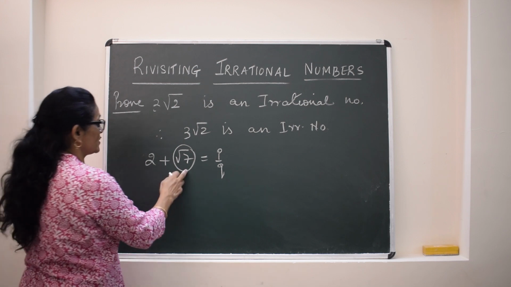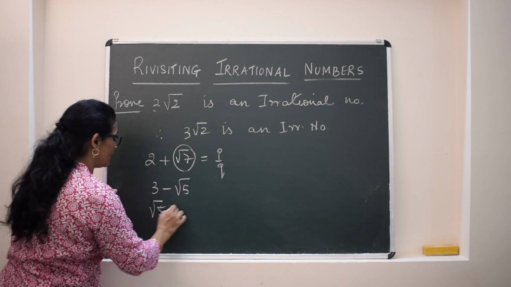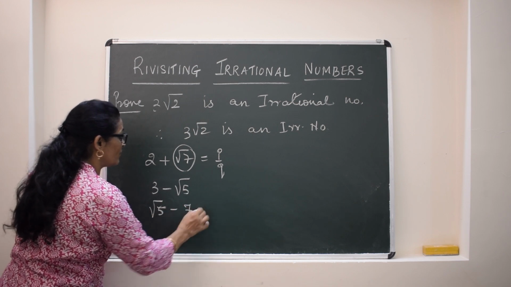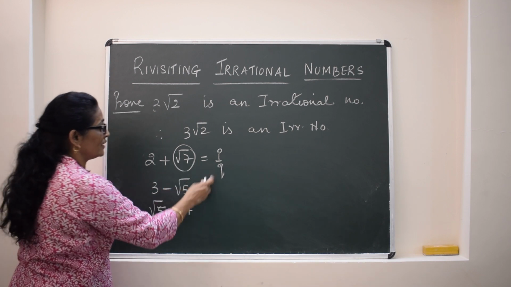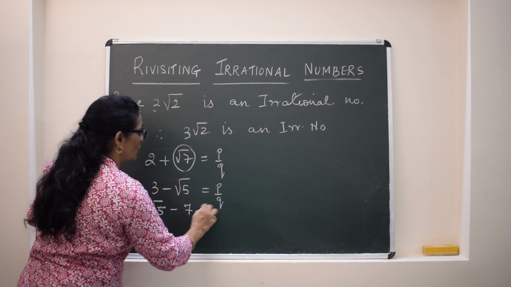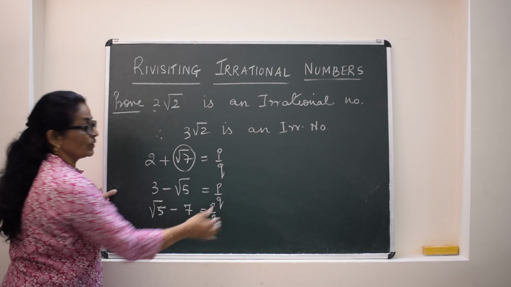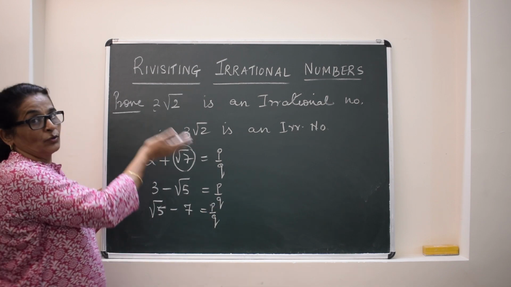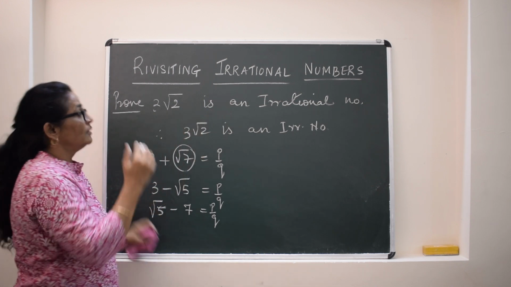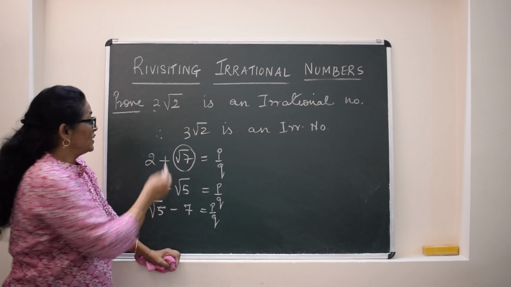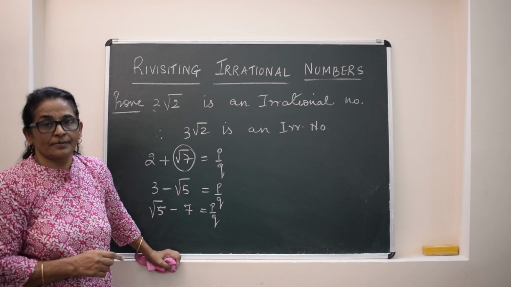So any number plus, or it can be 3 minus root 5 or root 5 minus 7, something like that. Clear? So except the irrational, everything else we are going to transpose on the other side, so that ultimately it will be irrational is equal to rational, and we'll go back to the assumption. By proving the assumption wrong, we'll come back to the statement. What is given means the combinations, these all will be irrational numbers.